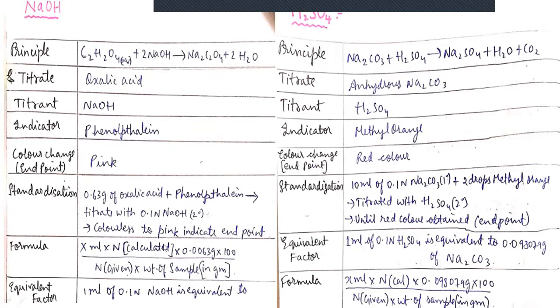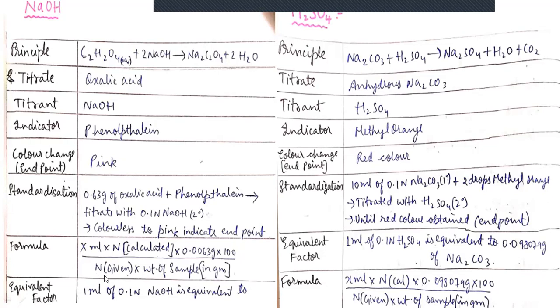And this is the formula. By using this formula, we can easily calculate the percentage purity of that particular NaOH. Here X mL is the volume of titrant, N calculated is the calculated normality of NaOH, and N given is the standard normality of NaOH.